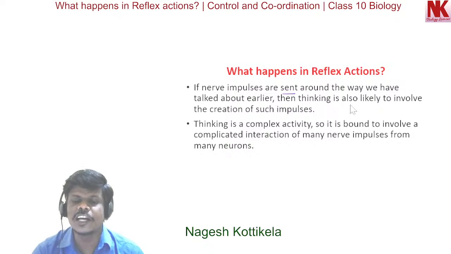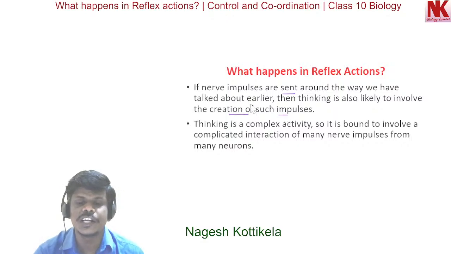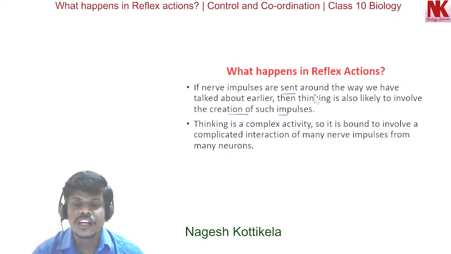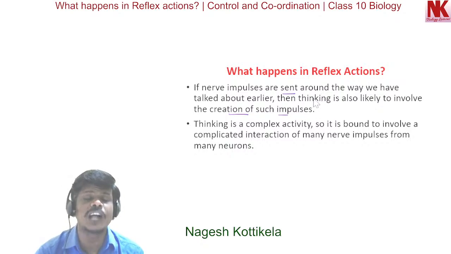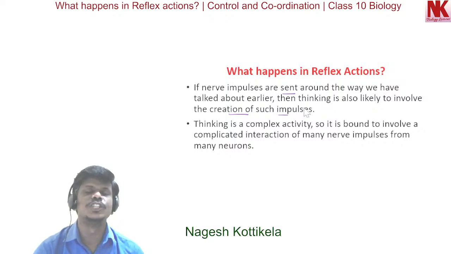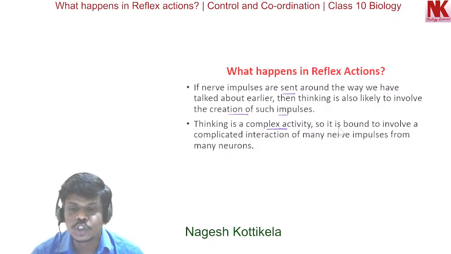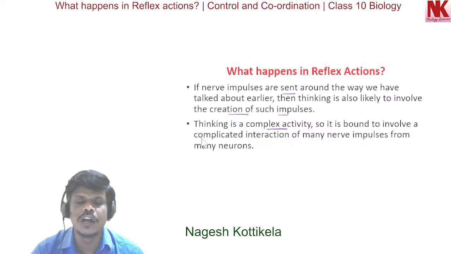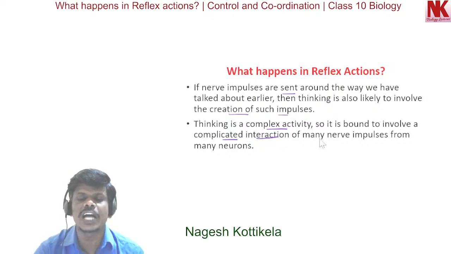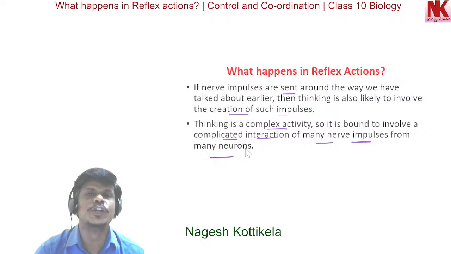Now, if nerve impulses are sent around the way we have talked about earlier, then thinking is also likely to involve the creation of such impulses. So during the thinking process also, such impulses are reaching the different parts of the body which are involved in showing the response. Thinking is a complex activity, so it is bound to involve a complicated interaction of many nerve impulses from many neurons.